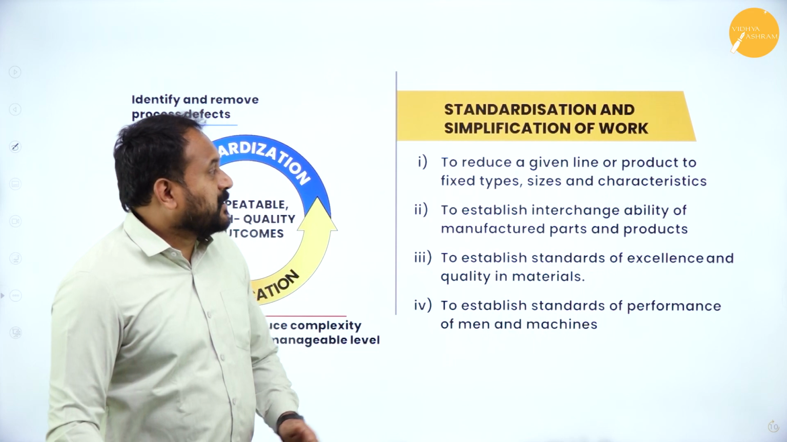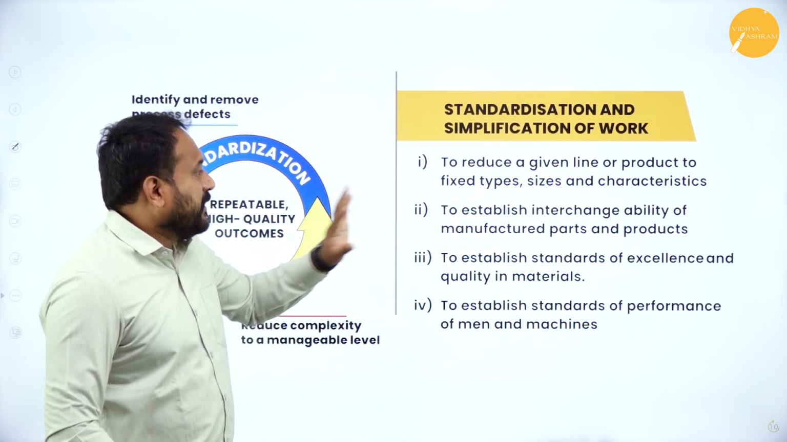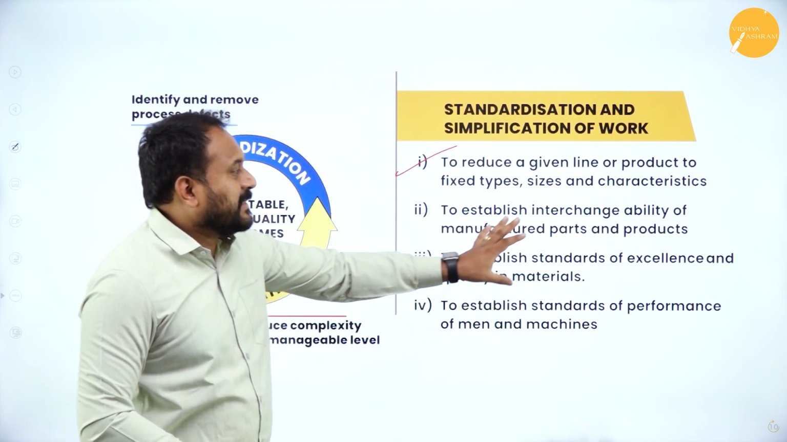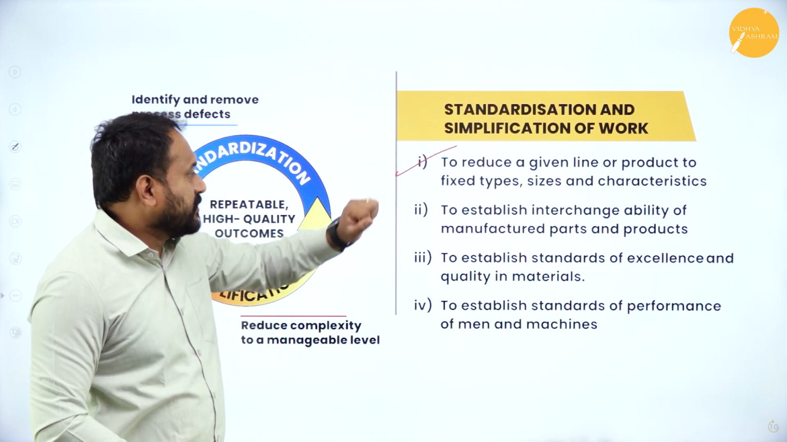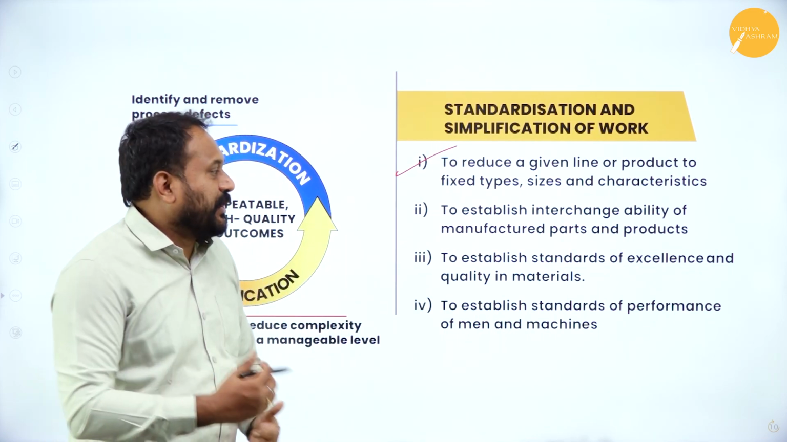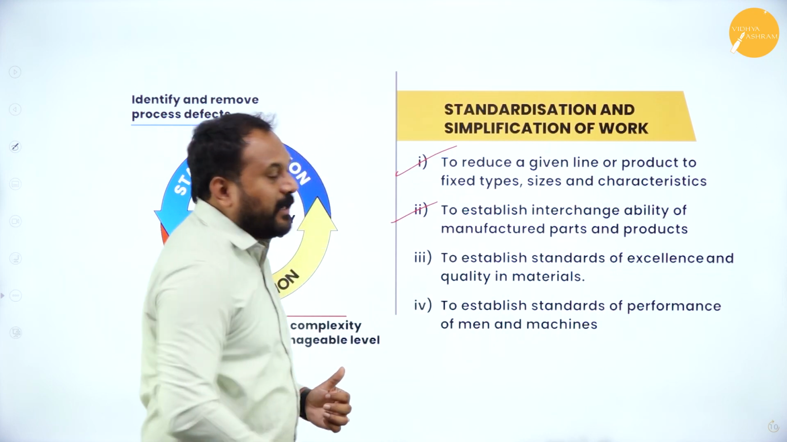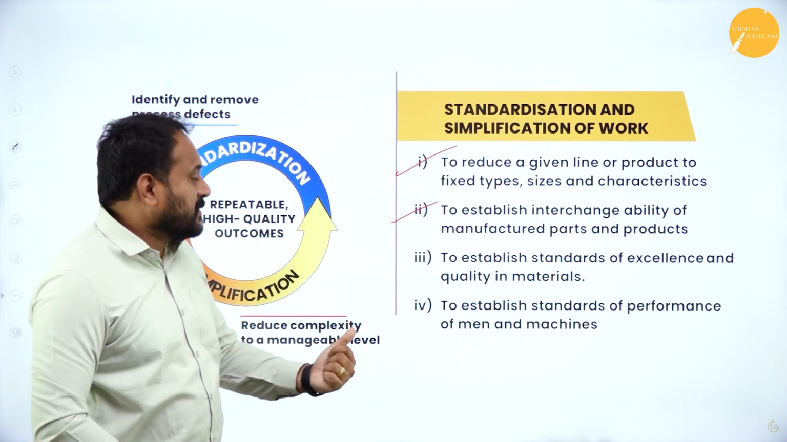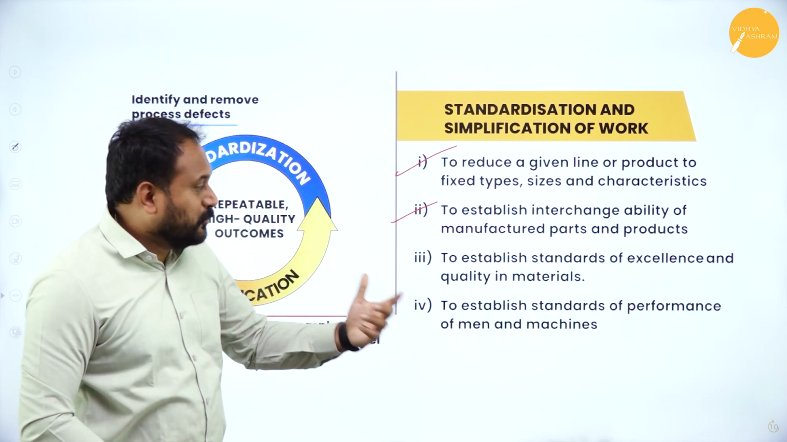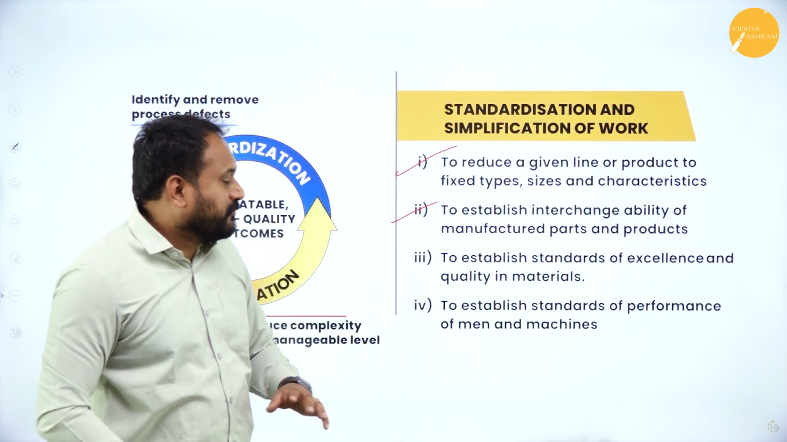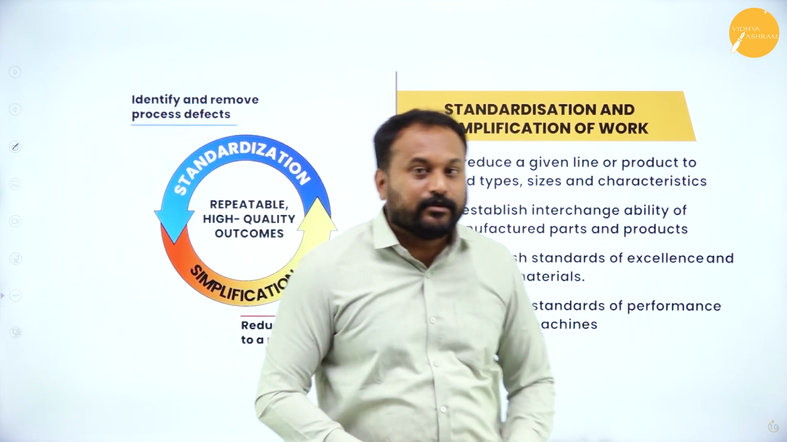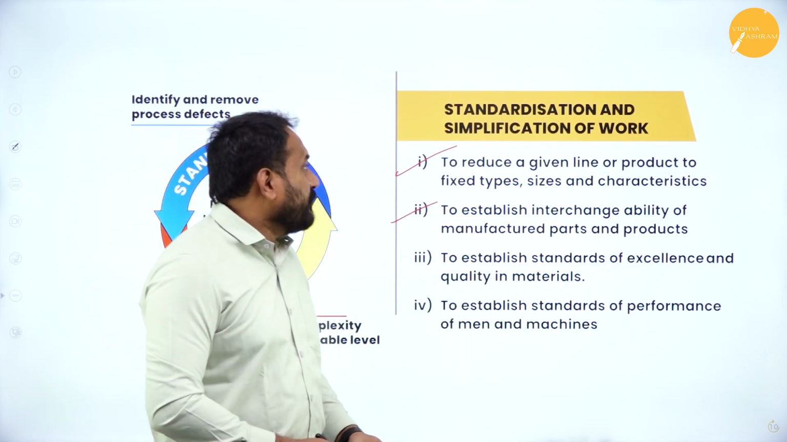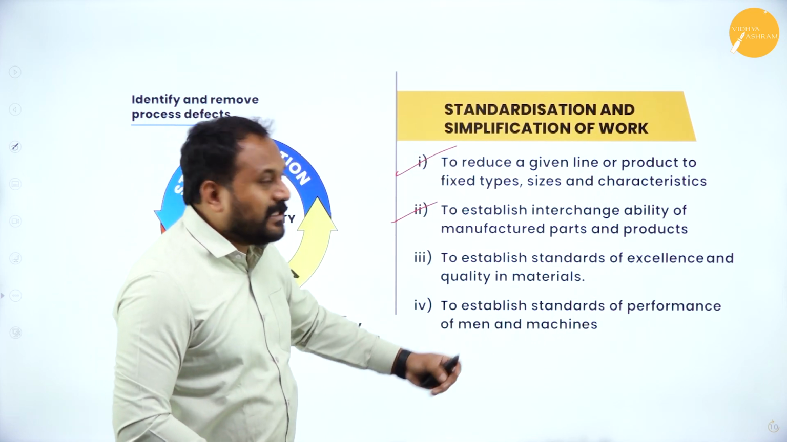In standardization and specification of work, to reduce a given line of product to fixed types, sizes and characteristics, we need to use standards. To establish interchangeability of manufactured parts and products, we go with specification. To establish standards of excellence and quality in material, we need to go with this work. To establish standards of performance of men and machines, we need to go with the scientific technique of standardization and simplification. When we go with simplification, we can attain all these things.